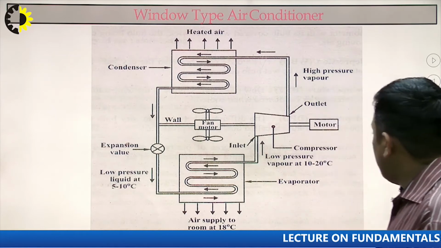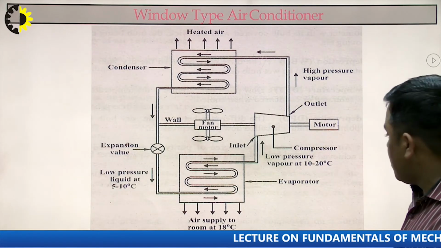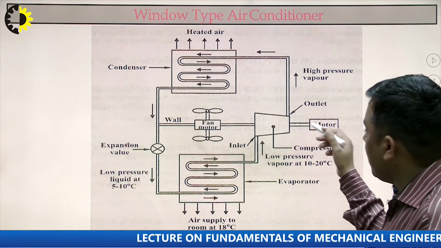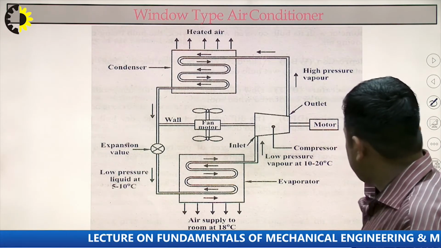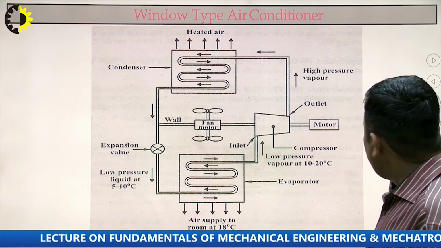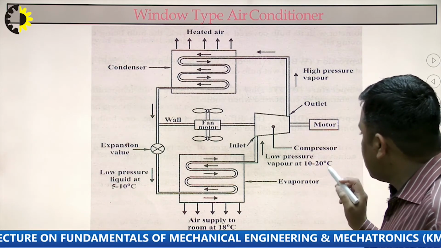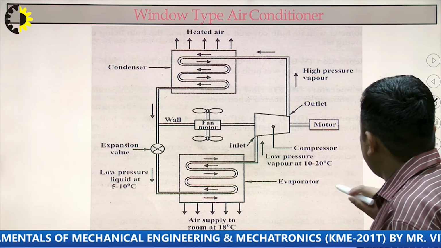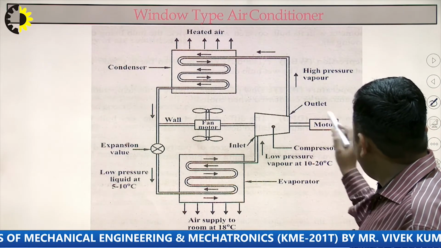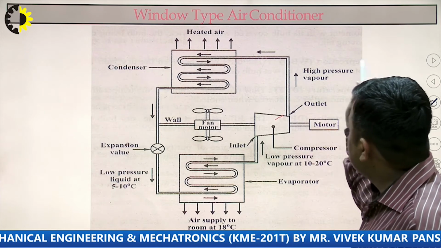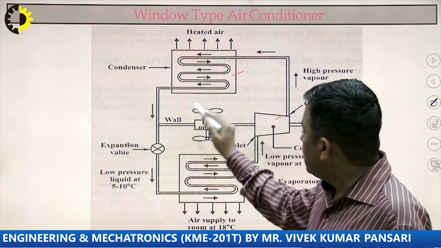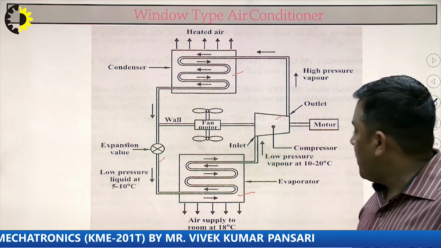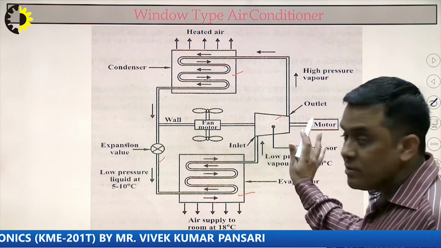Now we can discuss the window type air conditioning system. This is a schematic diagram which I will be discussing along with the working also. Here we can find the components are more or less the same as we discussed in the domestic refrigerator. There is a compressor, the condenser, the expansion valve, and the evaporator. The functions are the same.